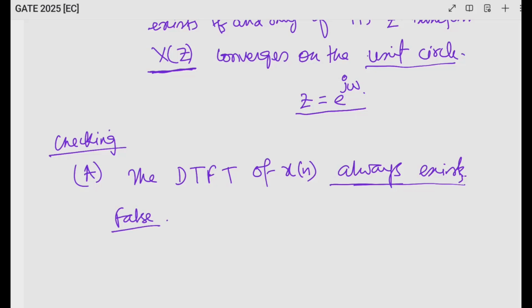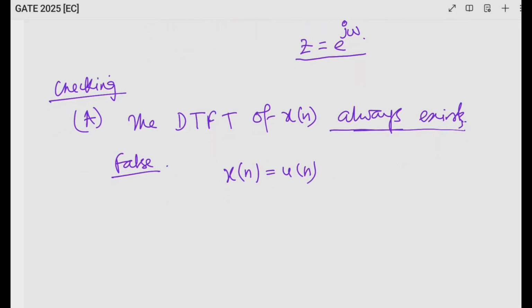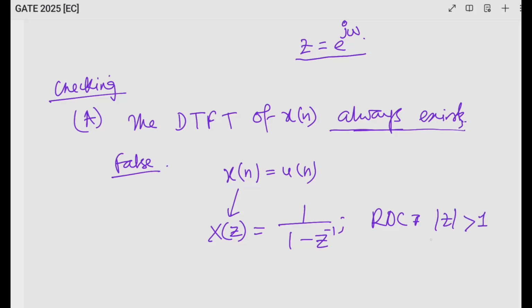Because if I consider x[n] equal to u[n], then its Z transform X(z) is 1 by 1 minus z inverse, and its ROC is mod z greater than 1, which is outside the unit circle.